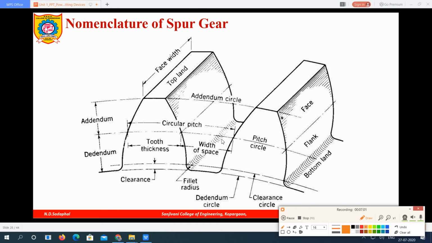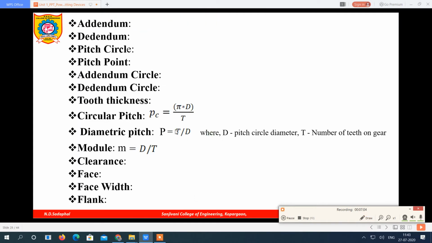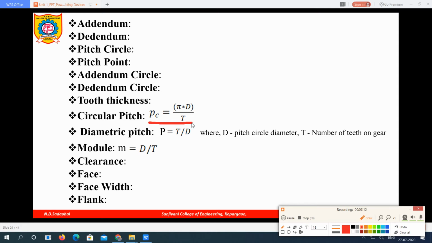So circular pitch can also be denoted by this formula, pc equals pi into capital D upon capital T. Remember this formula because there will be a numerical on this. Capital D is the pitch circle diameter and capital T is the number of teeth on the gear. Next is the diametric pitch. It is given by a capital P. Circular pitch is small p, diametric pitch is capital P. It is the ratio of the number of teeth on a gear to the pitch circle diameter.